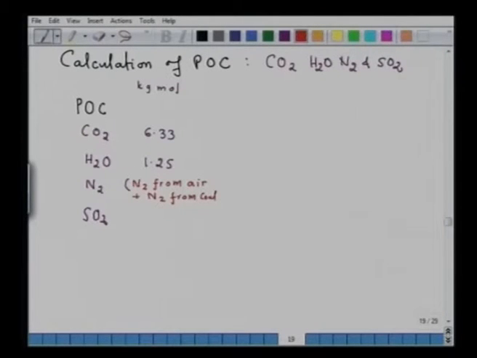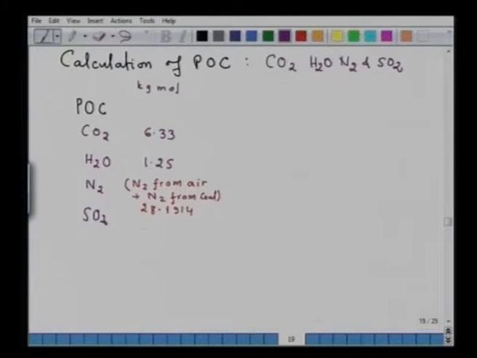That is the nitrogen, in fact it is a nitrogen balance, nitrogen from coal plus nitrogen from air, that will be equal to nitrogen in products of combustion. So, that is the way you will be determining. So, you can find out the kg mole of both. So, it will come to be equal to 28.1914 is the kg mole of nitrogen in products of combustion.